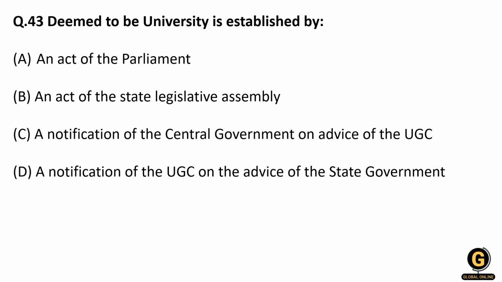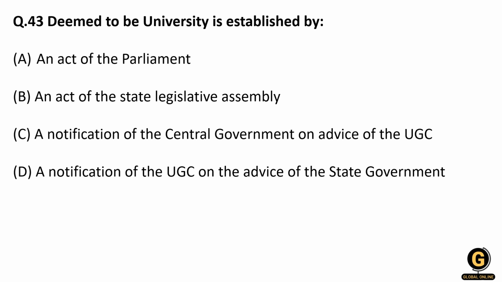Before that, let us learn what the central universities are. There are types of universities in India, like central university, state university, deemed to be universities, private universities and autonomous institutions, right? First, central universities are established by an act of parliament, and for deemed to be universities you don't need an act of parliament; a mere notification by the central government on the advice of the University Grant Commission is enough for establishing a deemed to be university.